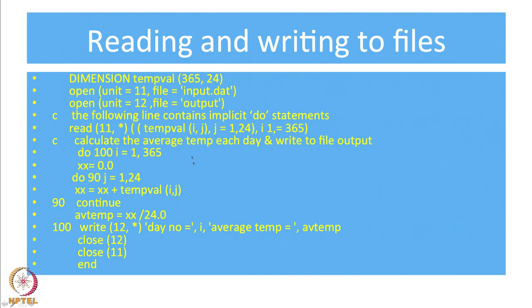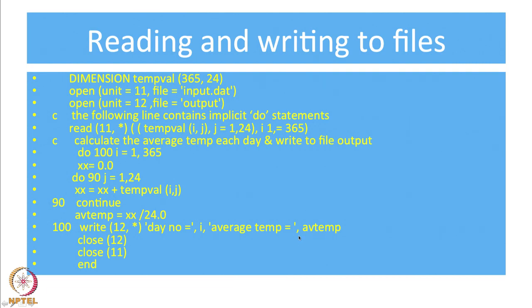Output is the name of the file. All these lines that are written will not be written on the screen because it is write 12 comma star, not write star comma star. If it is star comma star, it will write on the screen. Since it is 12 comma star, the computer will execute everything and you will see nothing on the screen and you will get the cursor back. Once you get the cursor back, do VI output and you will see that in that particular file all these 365 lines are written and each line has the average temperature for that particular day.